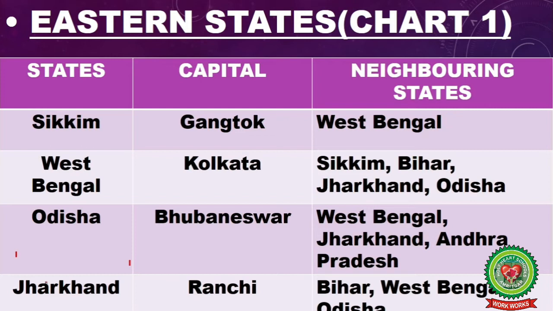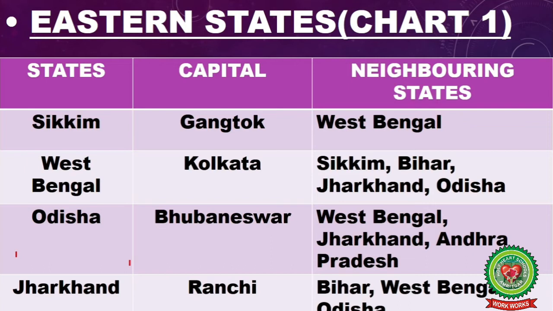Odisha. The capital of Odisha is Bhubaneswar and its neighboring states are West Bengal, Jharkhand and Andhra Pradesh. Number 4 is Jharkhand. The capital of Jharkhand is Ranchi. Its neighboring states are Bihar, West Bengal, Odisha.